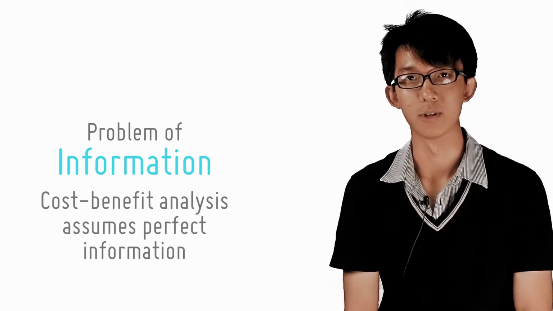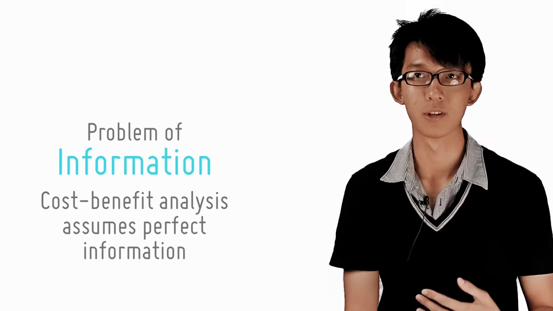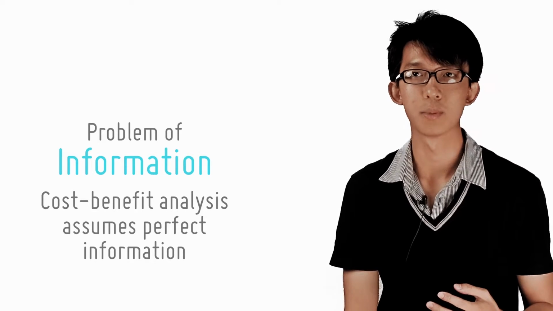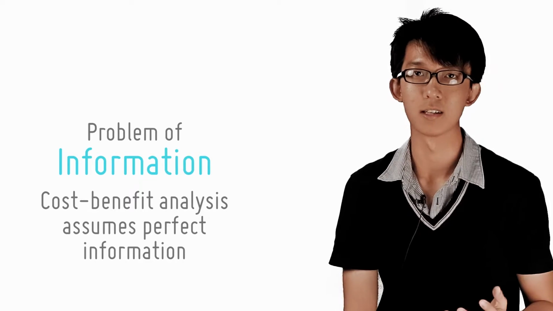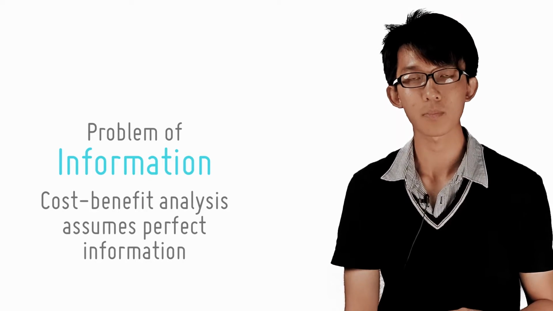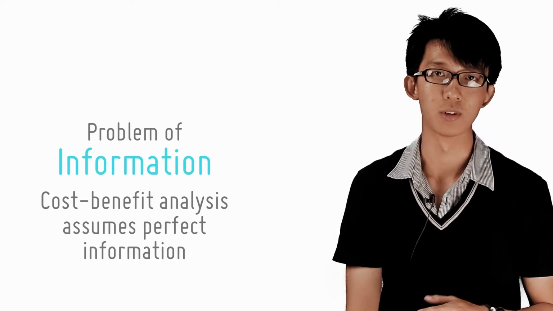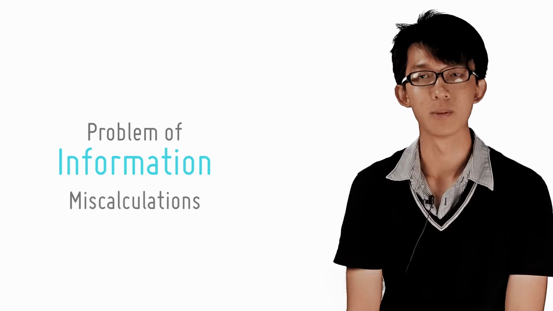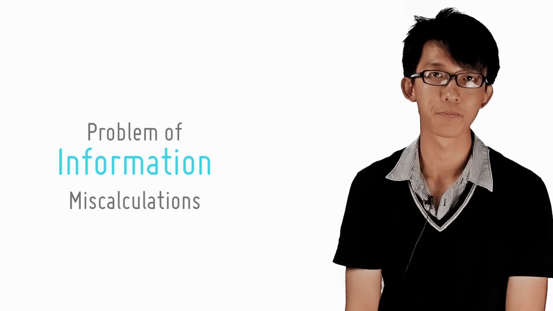Do you remember the cost-benefit analysis framework that I covered earlier? An assumption of successfully applying such a framework is that the government has perfect or at least sufficient information on the market, be it the externalities resulting from certain goods or the public demand for public goods. However, many times the government does not have such access to the information, and as a result, miscalculation may cause wrong policies to be implemented.